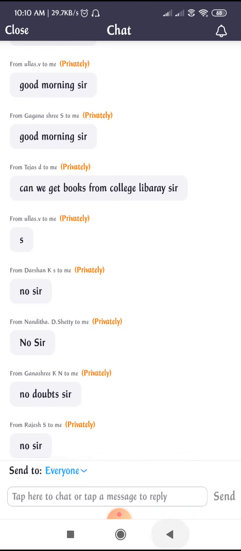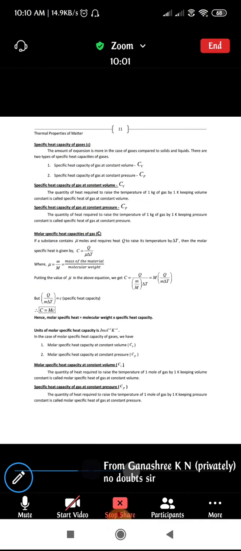Okay, fine. So we will move to the next topic, that is molar specific heat capacity of a gas. In the previous case, we discussed the specific heat of a gas in terms of kgs. Now we are going to consider it in terms of moles. We are going to define the specific heat of a gas in terms of moles. I made it clear what we mean by moles in the last class, right?